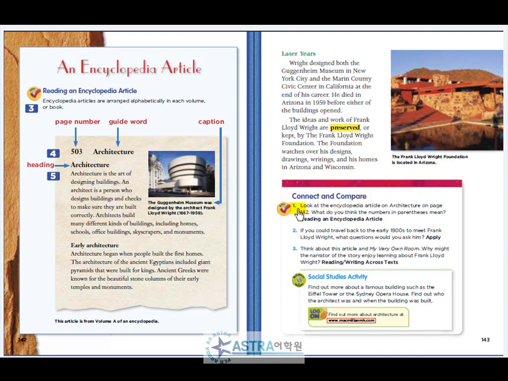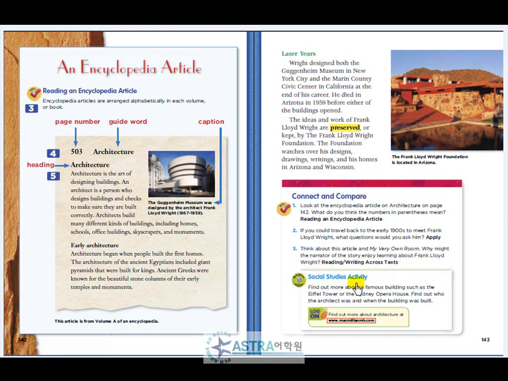Connect and compare. Number 1. Look at the encyclopedia article on architecture on page 142. What do you think the numbers in parentheses mean? Number 2. If you could travel back to the early 1900s to meet Frank Lloyd Wright, what questions would you ask him? Number 3. Think about the article and My Very Own Room. Why might the narrator of the story enjoy learning about Frank Lloyd Wright?